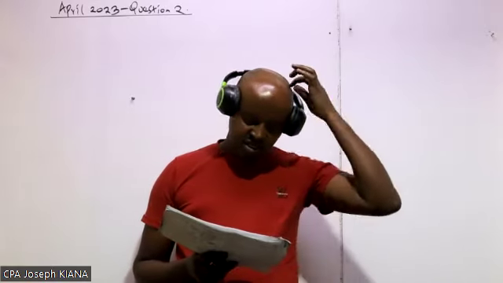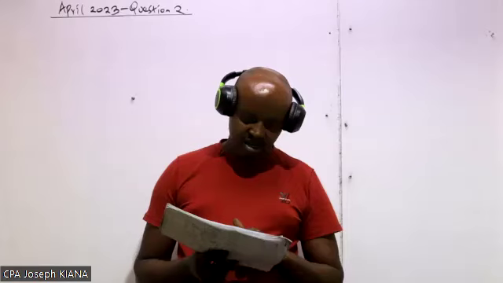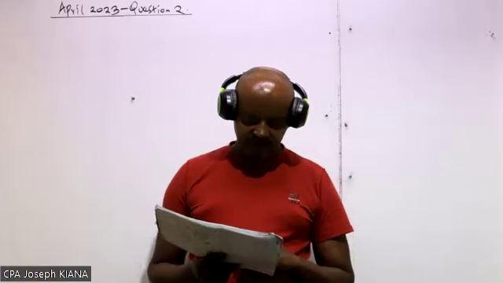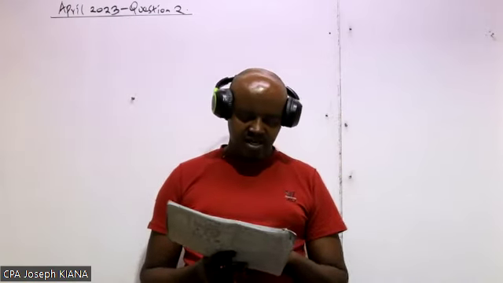Yes, so the question reads: V Limited operates in the fast-moving goods subsector. During the year which ended 31st March 2023, V Limited expanded its operation by acquiring controlling interest in CI and a significant influence over the activities of II Limited. The following draft financial statements for the year which ended 31st of March 2023 relate to the three companies. So we are given the statement of profit or loss for the year which ended 31st of March 2023 for V Limited, CI, and II.